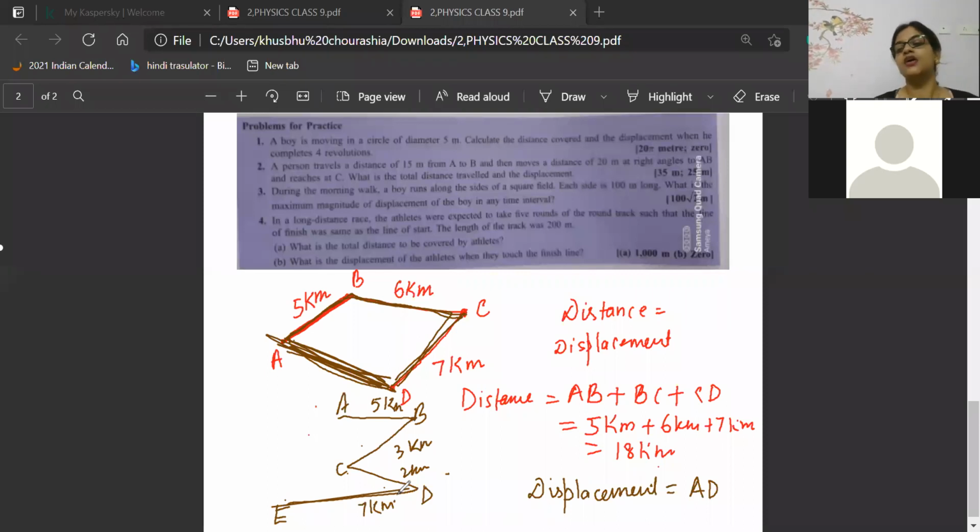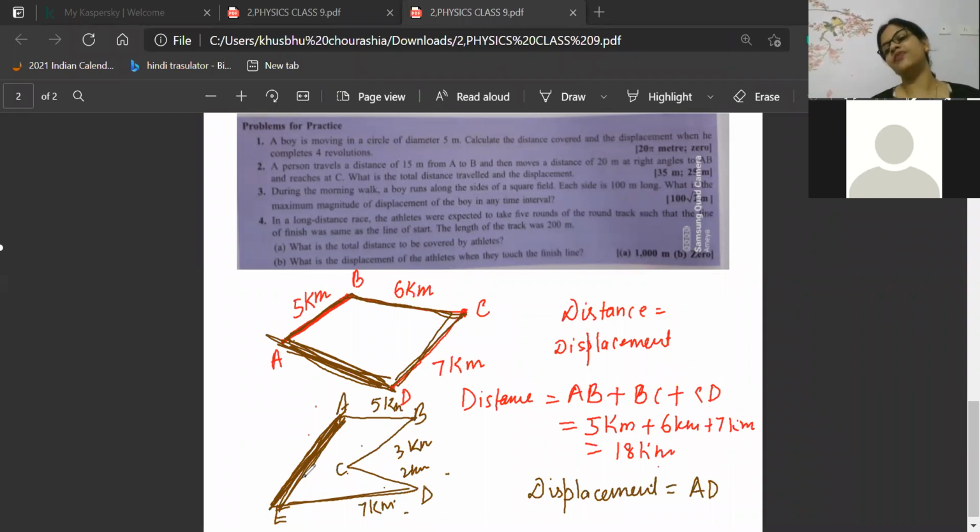Very good, beta. So what will be the displacement? Naresh also understood. What will be the displacement? Quickly tell me. Very good. Vishal wrote AE. Naresh told AE. Keshav wrote AE. Avinash wrote AE. Jiva wrote AE. That is it, beta. This is the displacement. The shortest distance will become the displacement. Then you only have to calculate the shortest distance.